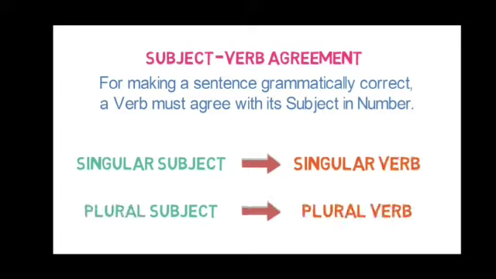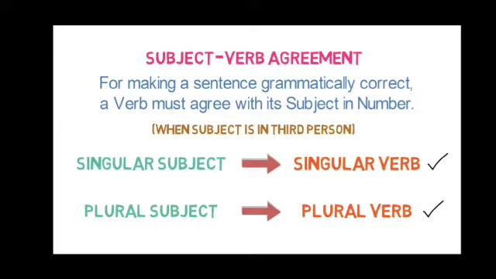Plural subject means plural verb. But there are some other options also that we will discuss later on.